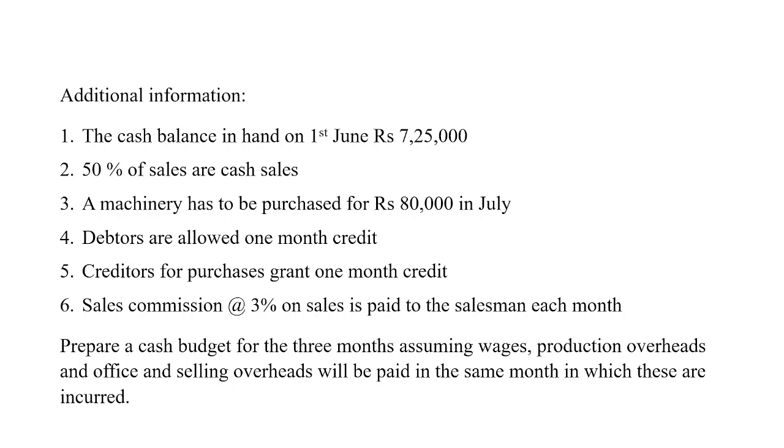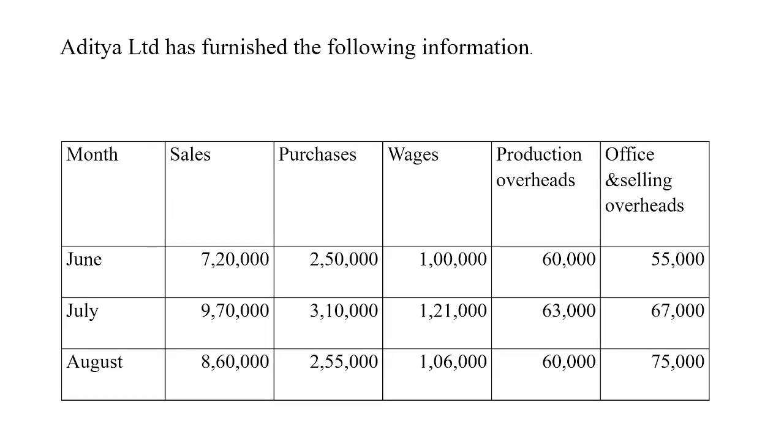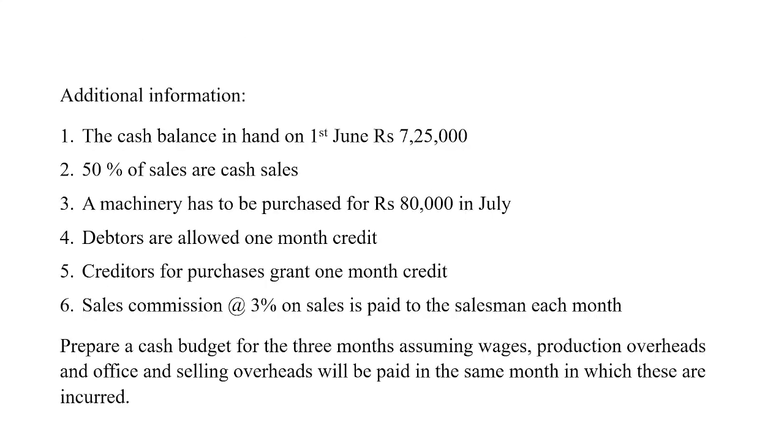50% of the sales are cash sales, which means the remaining 50% are credit sales. A machinery has to be purchased for 80,000 rupees in July. Debtors are allowed 1 month credit, that is the 50% of the sales. Creditors for purchases grant 1 month credit. Here we do not have information as to the credit purchases. We have that information about purchases, so we take it as credit purchases itself.